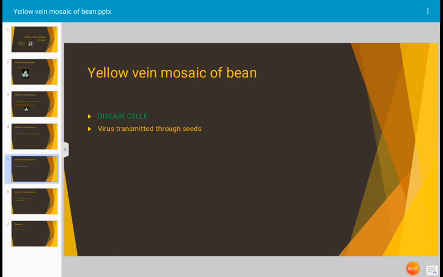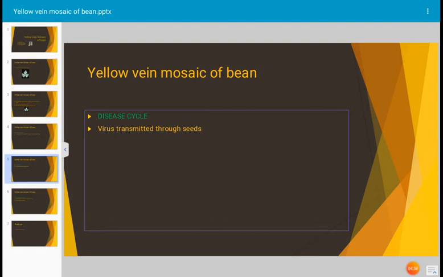These are the insects which are responsible to transmit the disease from one plant to another plant. The insects visit the plant, and whenever they visit the infected plant, the pathogen is carried through them, and whenever these insects visit a healthy plant, the pathogen is transferred to the healthy plant.